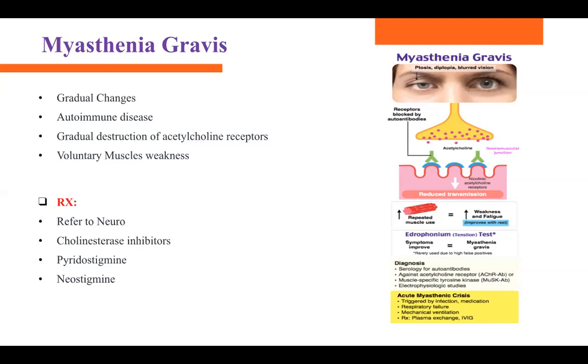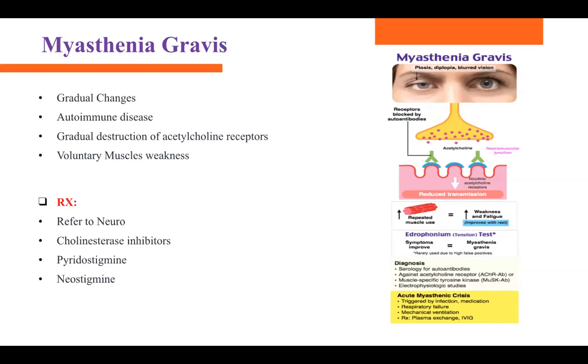But what is happening? This Y, that is an antibody, comes in the middle and does not let the acetylcholine bind to its receptor. And that's why they have gradual onset of muscle weakness. So this is an autoimmune disease, gradual destruction of acetylcholine receptors because an antibody comes into the picture.